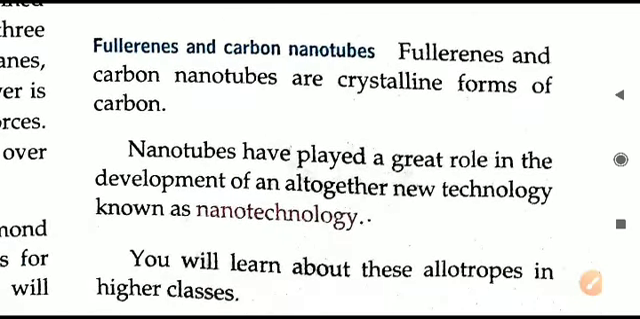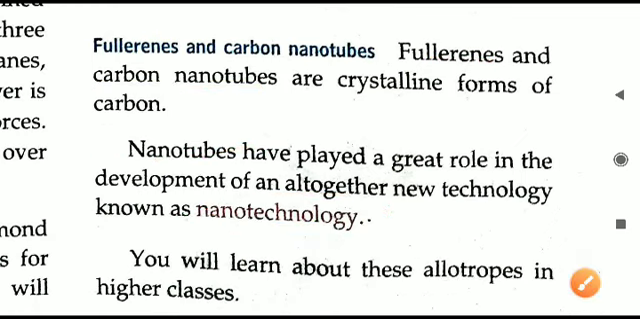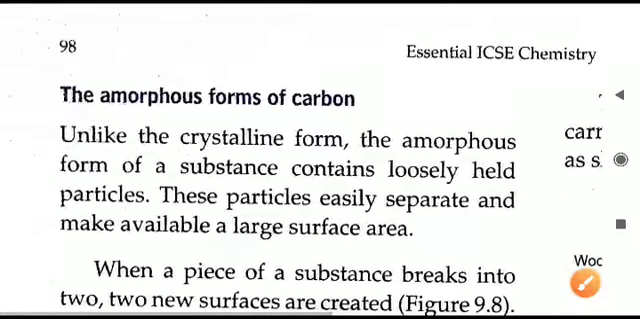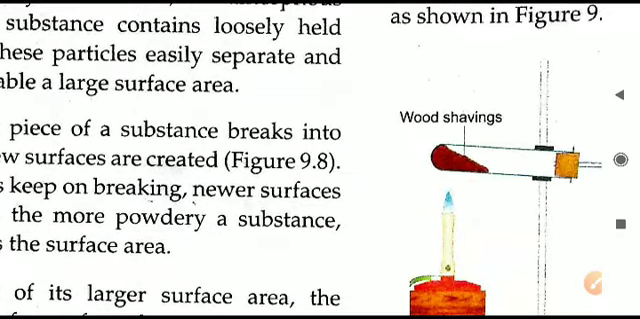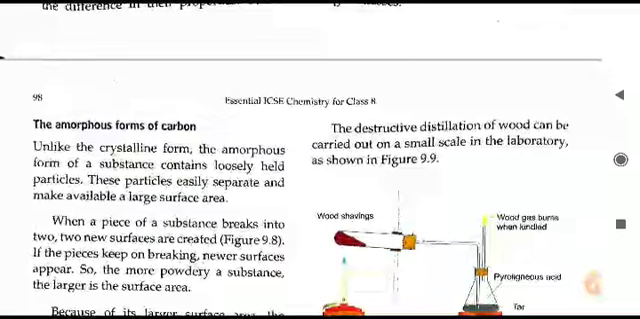Now we will move to the next part, that is fullerenes and carbon nanotubes. Fullerenes and carbon nanotubes are the latest crystalline forms of carbon. Nanotubes have a great role in nanotechnology. Details are not discussed here; you will study them in the upper classes, especially class 9th and upwards. So that is all about the crystalline forms.